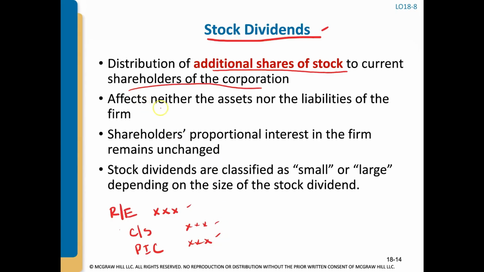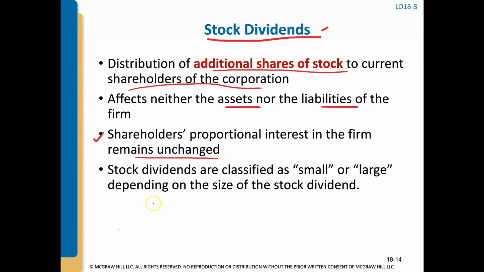So when you have a stock dividend, it doesn't affect your assets or your liabilities, because your retained earnings goes down, your common stock and paid-in capital goes up, and the net difference is zero. I want to show you this third bullet point: shareholders' proportional interest in the company remains unchanged.